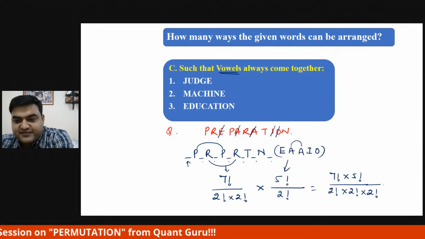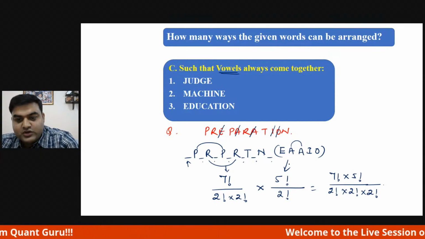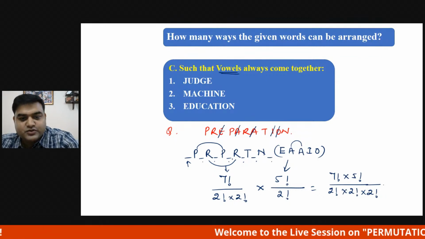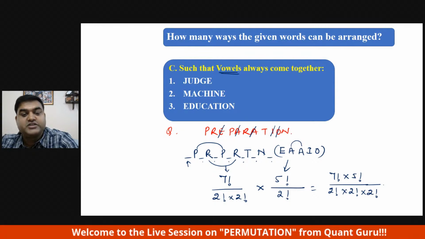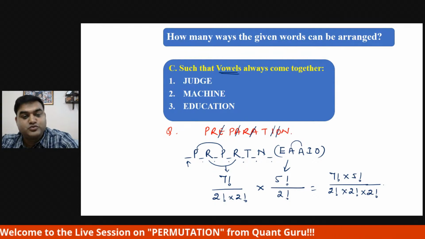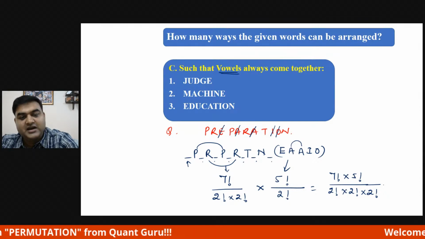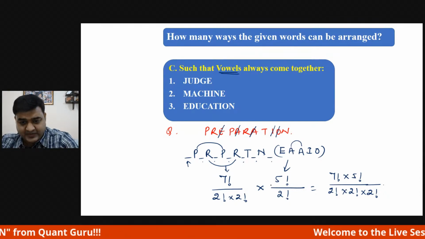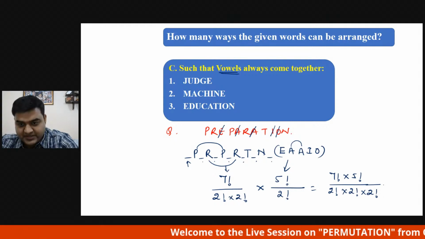Bhuvana is telling 5 factorial divided into 7 into 5 divided by 2. But Bhuvana, here R also was repeating. R is getting repeated and P is also getting repeated. So because 2 alphabets of P are getting repeated, 2 factorial. R is repeated twice, so 2 factorial, and A here is repeated twice, so 2 factorial. Hope you have understood, everybody.